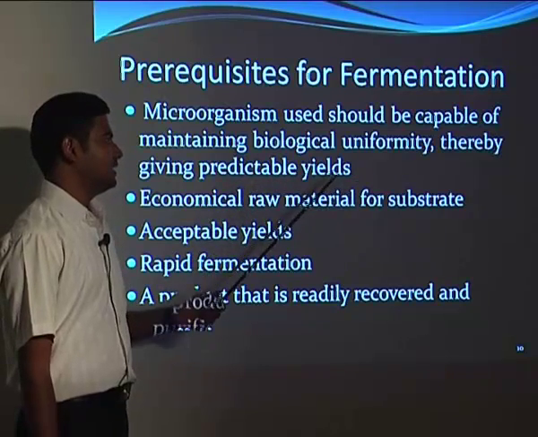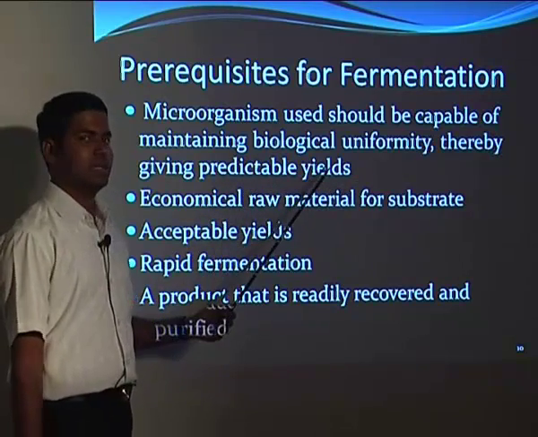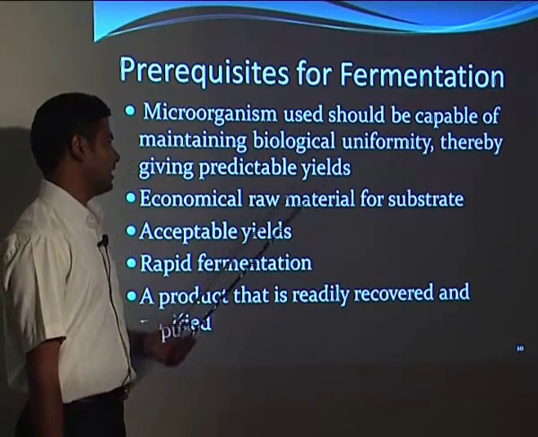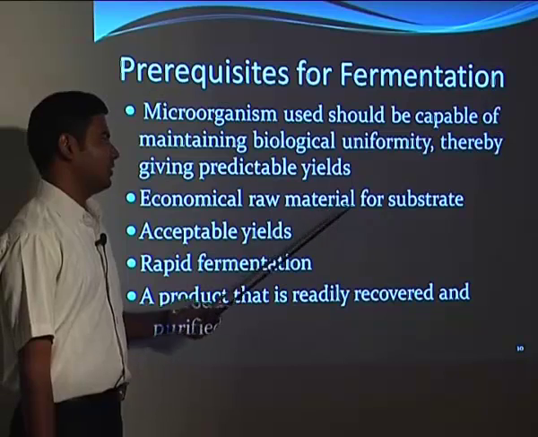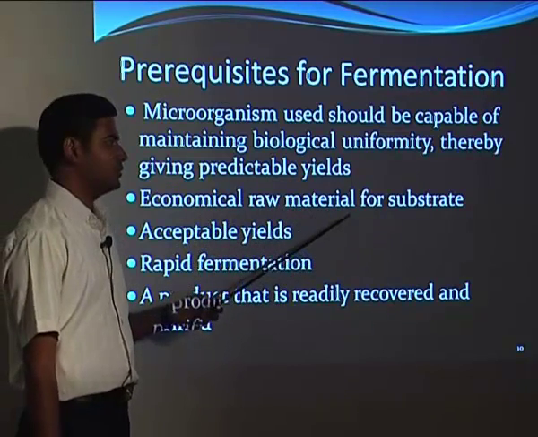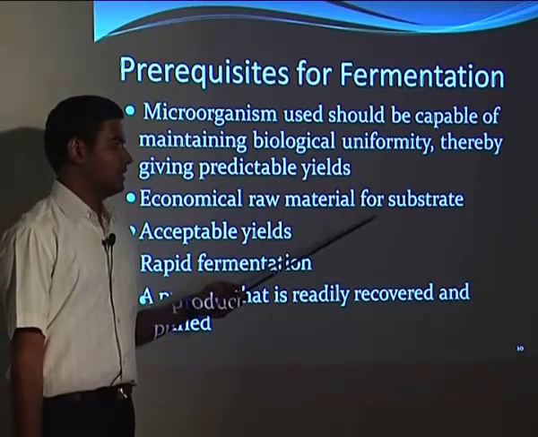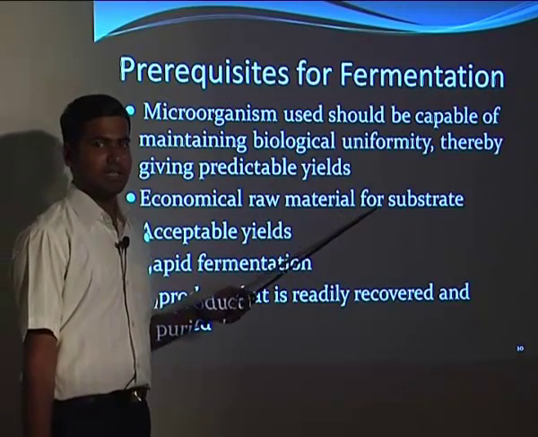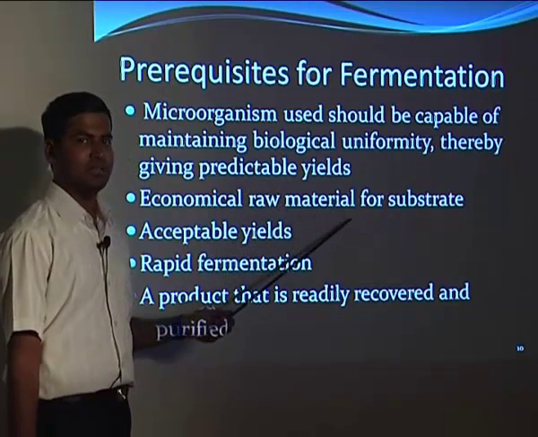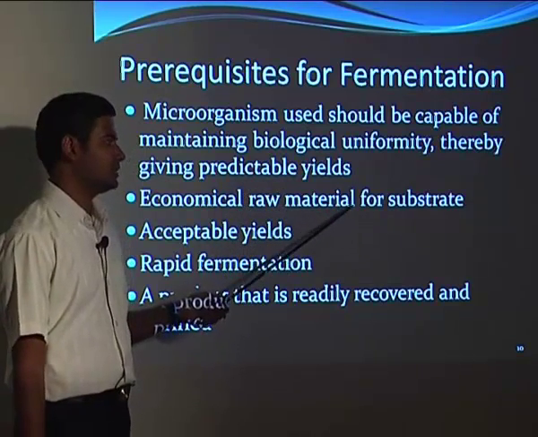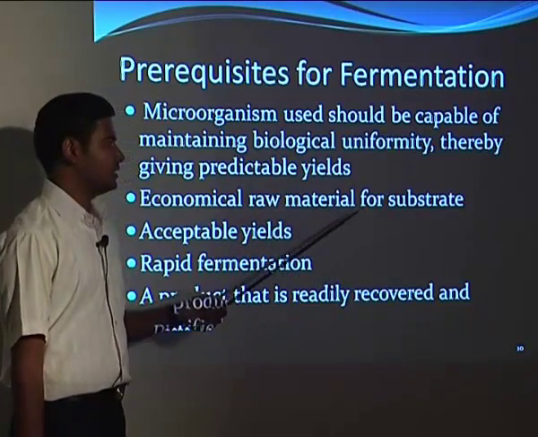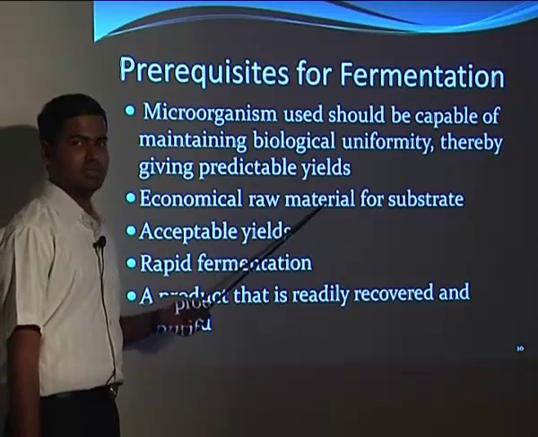So the predictable yield we can have if we know what reactions occur in bacteria. Then, economical raw material for the substrate. The raw material we supply should be cheap, so that we can sell the products we get at a higher rate. If the raw material is expensive, then we can't have the economics for this process. So we always have to look for raw material on which the bacteria will grow and produce the desired products.